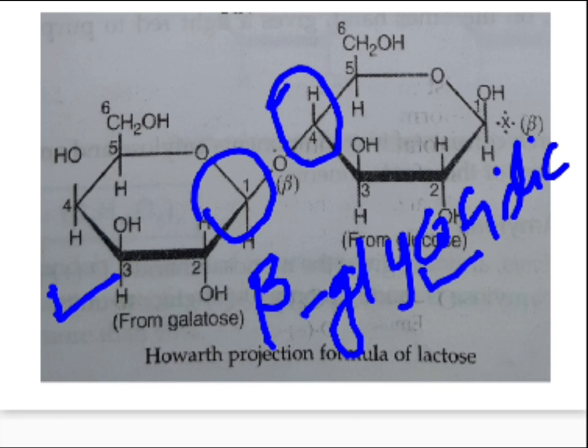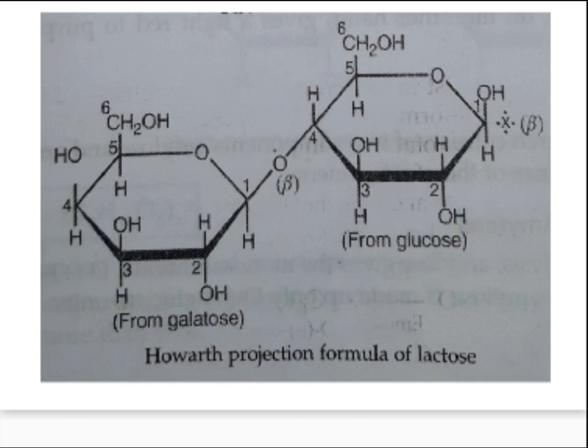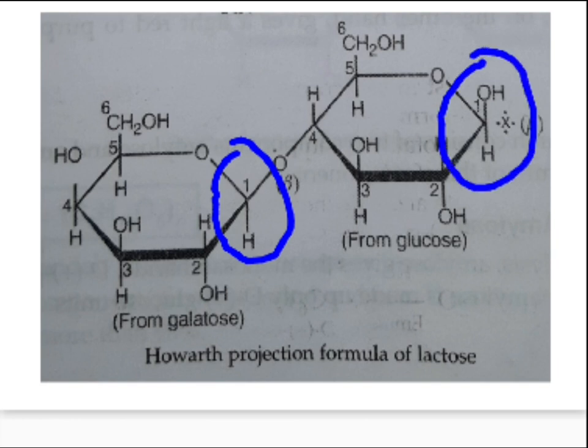right? Now after this has been worked out, what you can observe with reference to the anomeric carbon and the hydroxyl group. Yes, is there any anomeric carbon atom? Yes, just check it out. Which is the anomeric carbon atom? Anomeric carbon atom is the first stereo center. This was the first stereo center here in case of galactose, and this is the first stereo center with reference to the glucose unit. Okay, so the first stereo center in case of galactose has been involved in the formation of a beta glycosidic linkage. That means the galactose unit is a non-reducing unit, right?